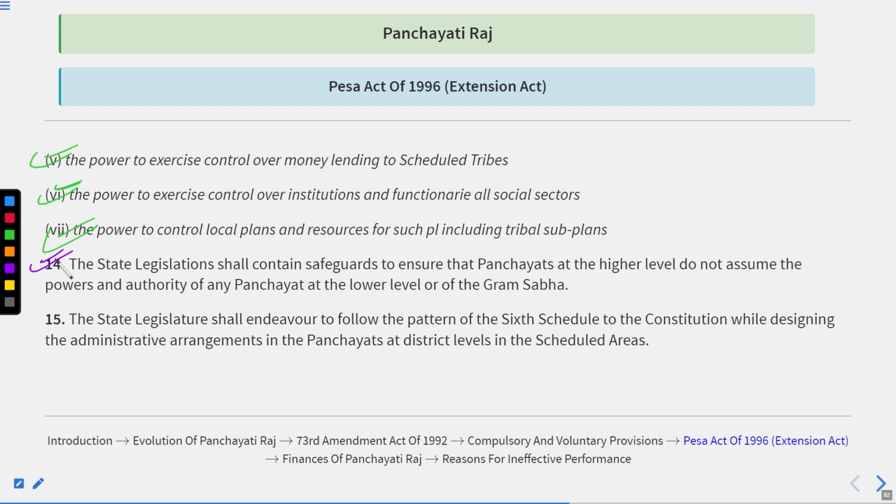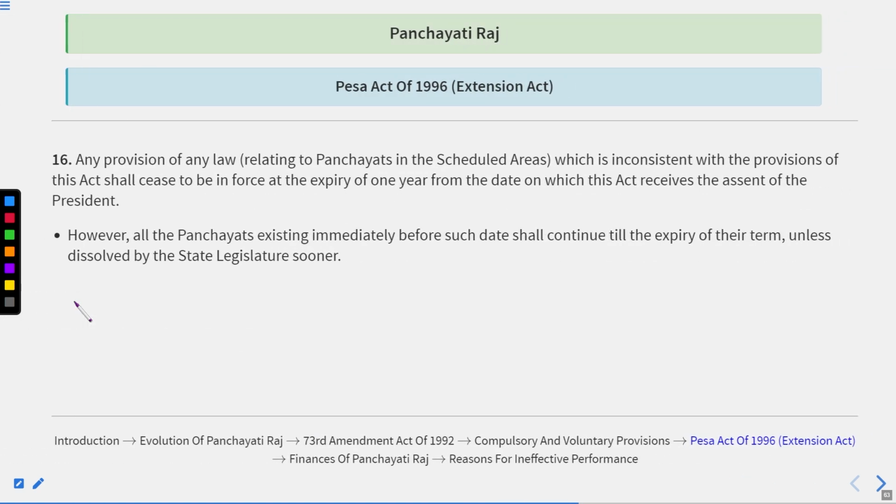The 14th point is that the state legislations shall contain safeguards to ensure that panchayats at the higher level do not assume the powers and authority of any panchayat at the lower level or of the Gram Sabha. That we had also discussed in the previous lecture. The state legislature shall endeavor to follow the pattern of the Sixth Schedule to the Constitution while designing the administrative arrangements in the panchayats at district levels in the scheduled areas.